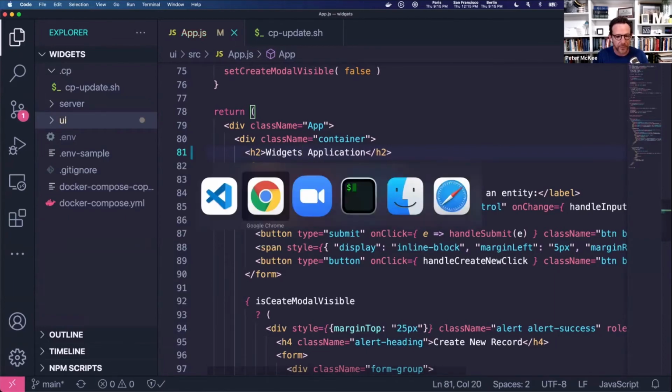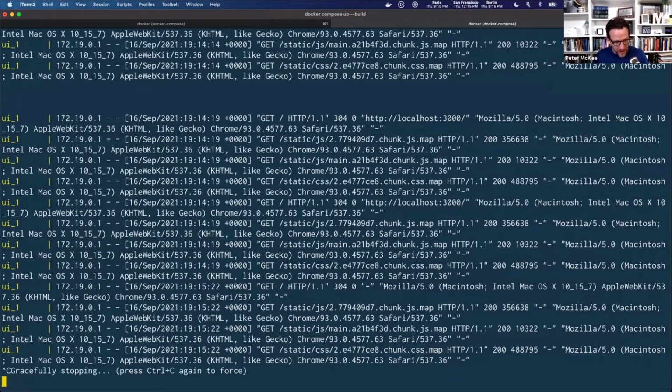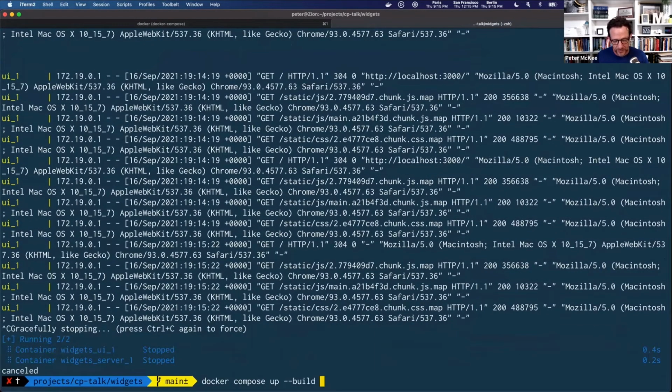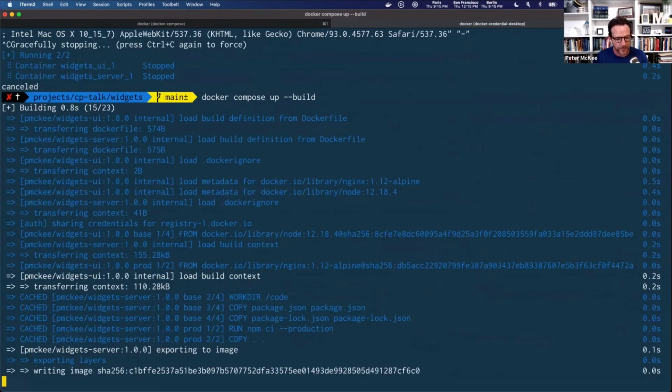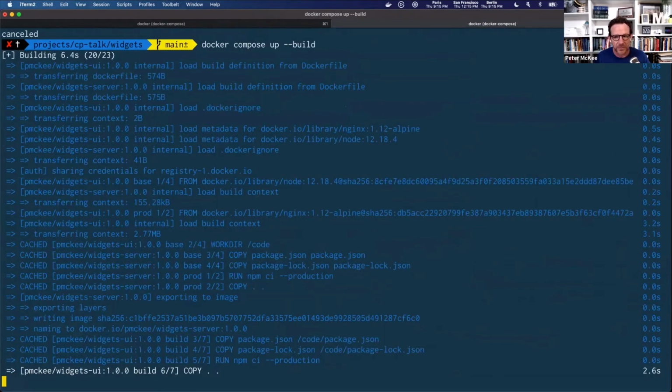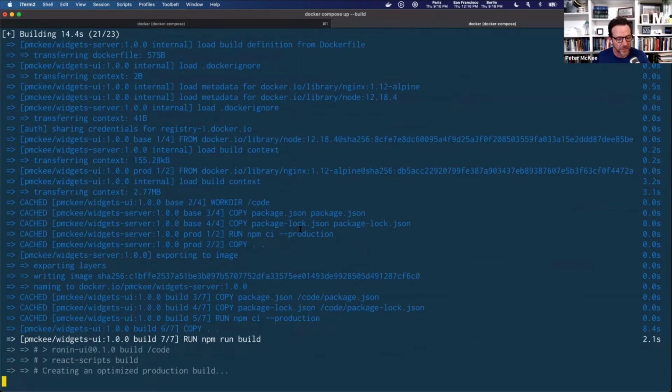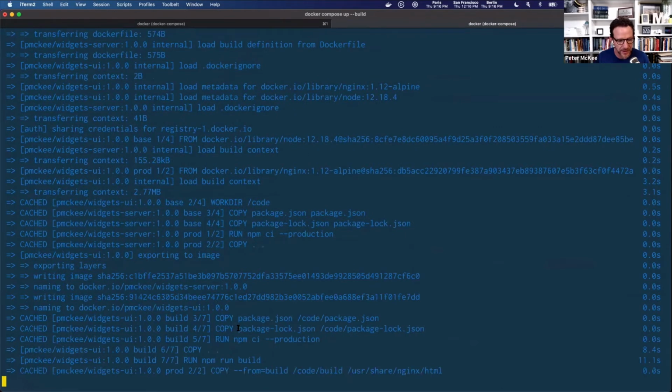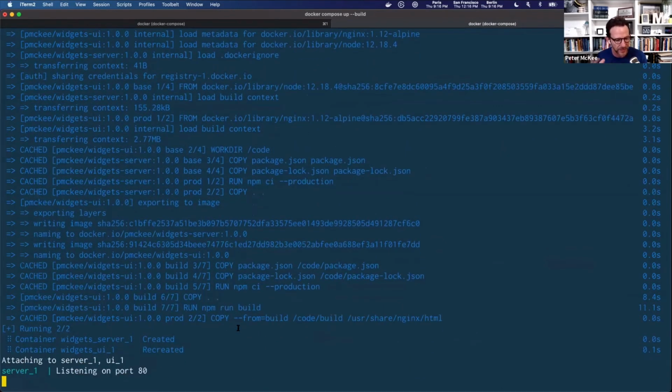Let me save that. Then I'm going to come over to my command line. I'm going to stop this. I'm running inside of containers, and then I'm going to restart it. So I'm doing docker compose up, and I'm giving it a --build, so it'll rebuild my containers. This should run relatively quickly, and then start everything up with the changes. Give this a second to run. I'm running this locally on my machine, and I wanted to run it in Compose so I can run my dependent services and my application at once.